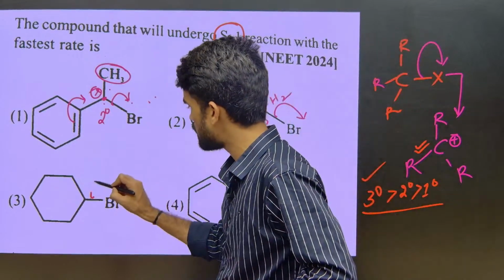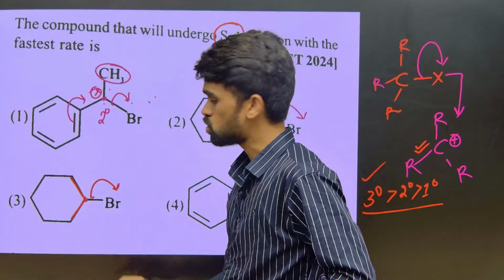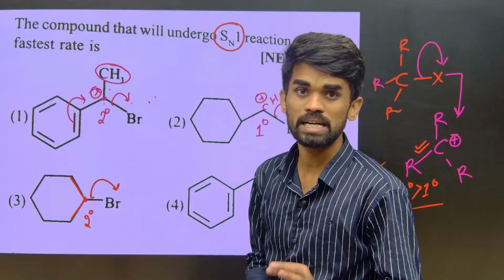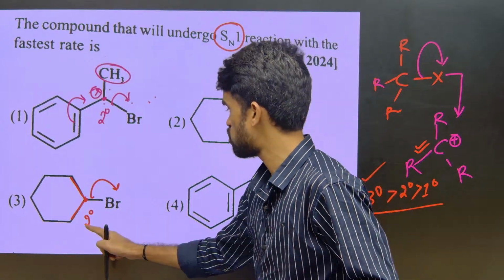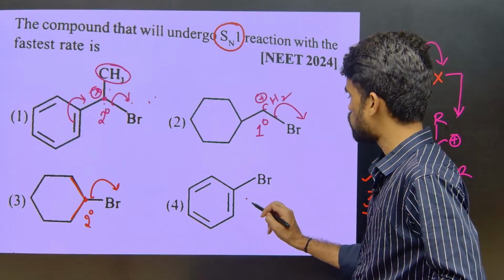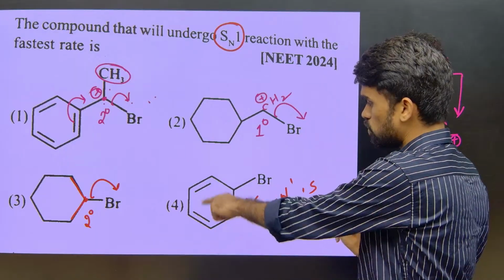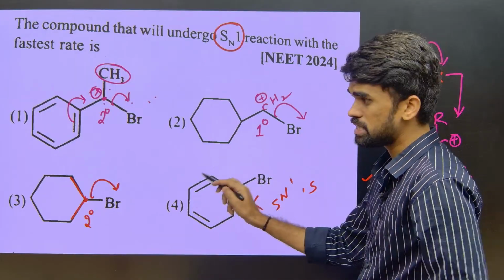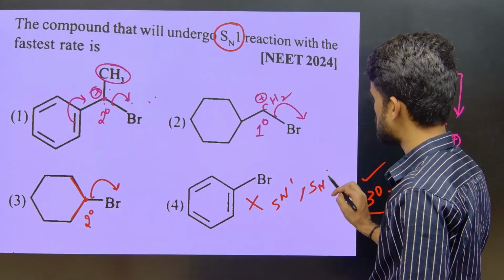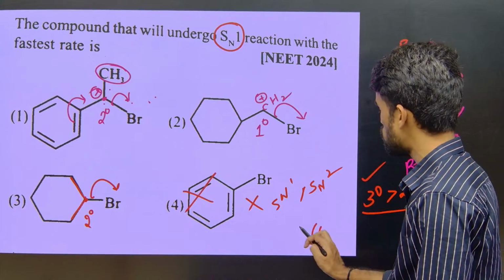Here, this carbon is attached directly to 2 other carbons, so I can say this is a secondary carbon, and upon leaving of the bromide ion we will get a secondary carbocation, which is more reactive than the primary, right? And this is an aryl halide. They won't show SN1 or SN2 reaction. This kind of substrate does not get involved in either SN1 or SN2, so no need of discussing it. So the fourth one is the least reactive.